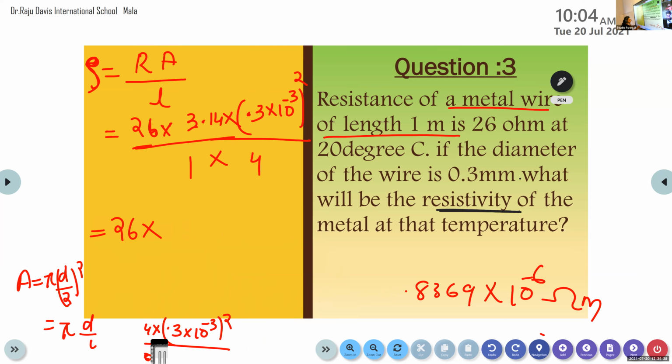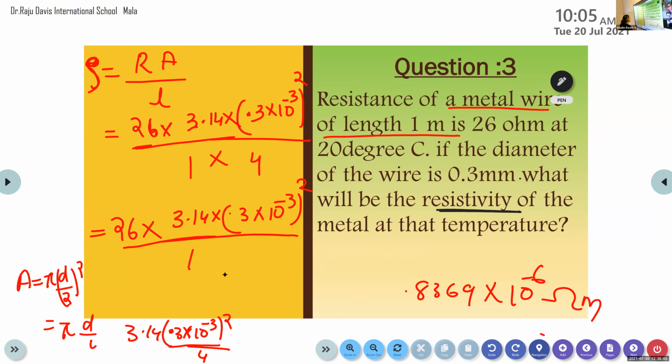Here, 3.14 into 0.3 into 10 raised to minus 3 the whole square divided by 4. So we can substitute the value here: 3.14 into 0.3 into 10 raised to minus 3 the whole square divided by length into the 4 here. So 1 into 4, it becomes 4.